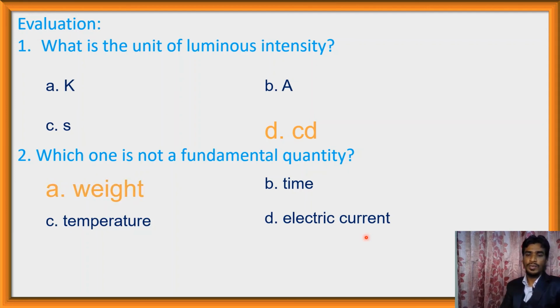Weight is not a fundamental quantity, because time is a fundamental physical quantity, electric current is a fundamental physical quantity, and temperature is also a fundamental quantity. And weight is not a fundamental quantity because weight is a derived physical quantity. We know weight depends on mass and acceleration due to gravity, so weight is not a fundamental quantity.